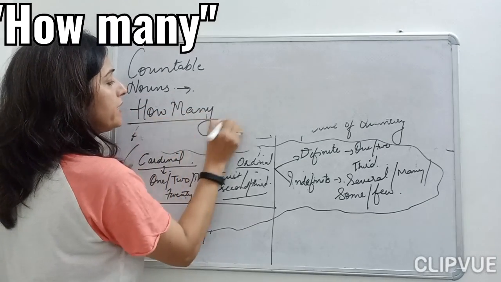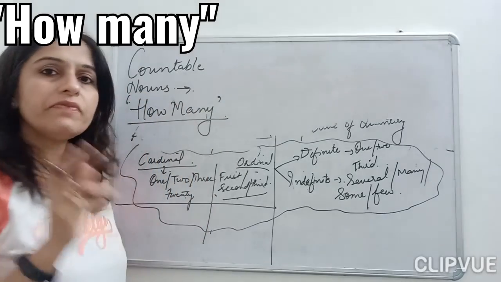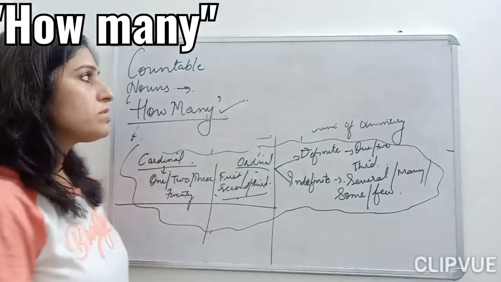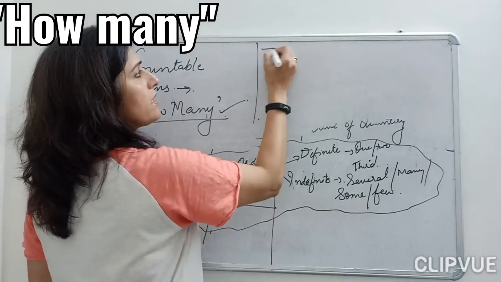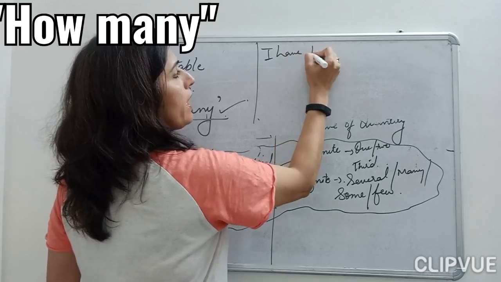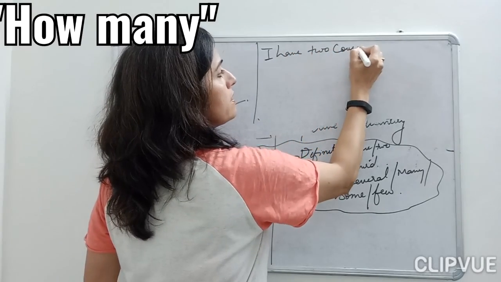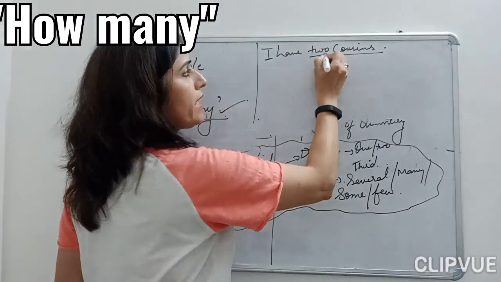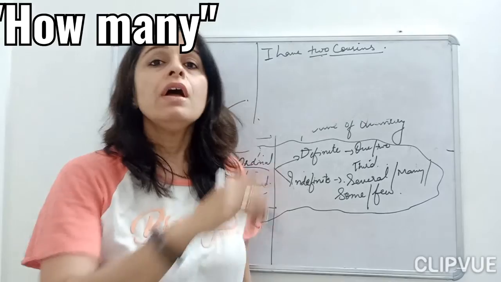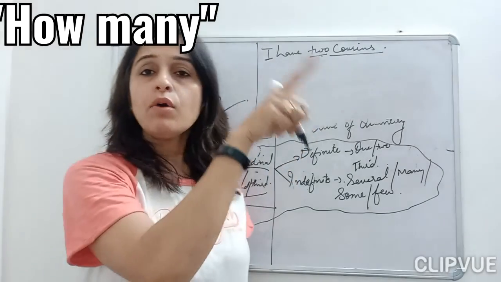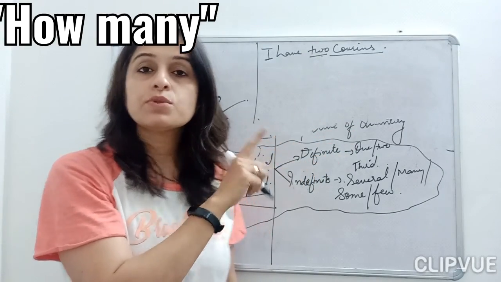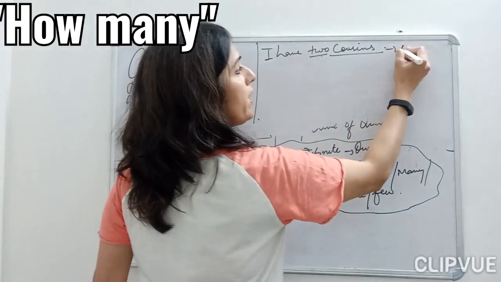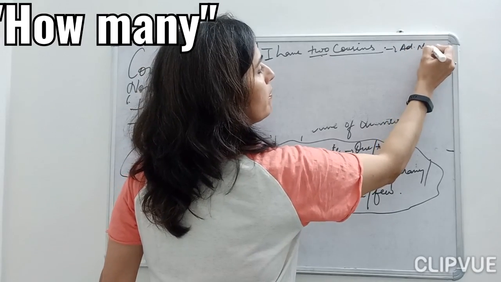When we are identifying the number adjective in a sentence, we ask the question, how many. Now see how the sentence goes, children. Suppose I say, I have 2 cousins. Okay, so this is my noun, this is my adjective, this is my number adjective. When I ask the question here, how many cousins do you have? It will give me the answer that I have 2 cousins. Fine, so this becomes my adjective of number.